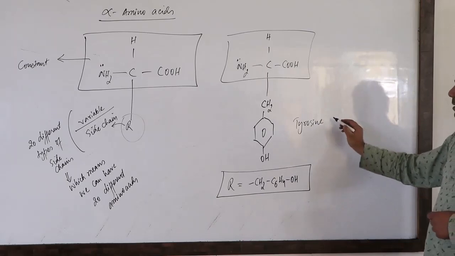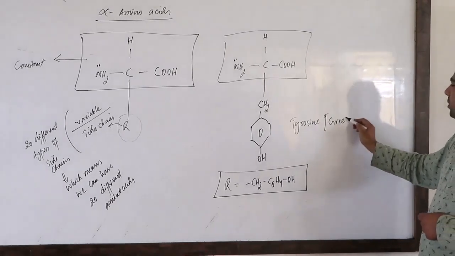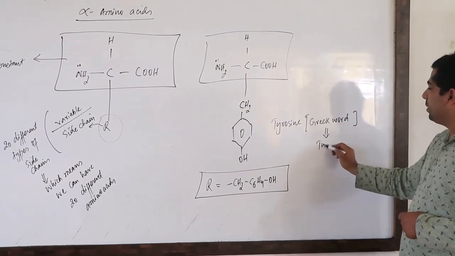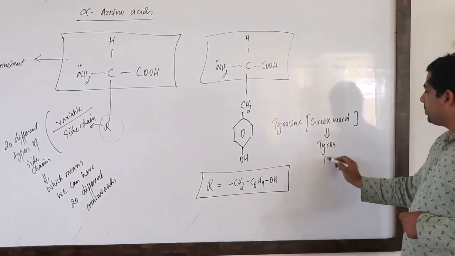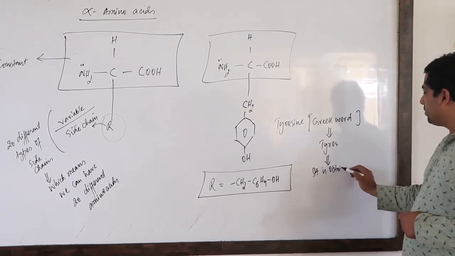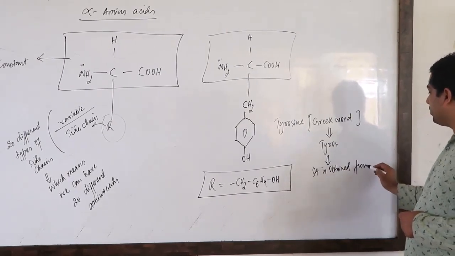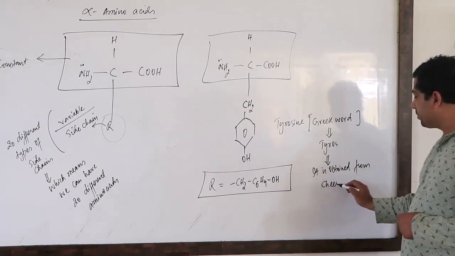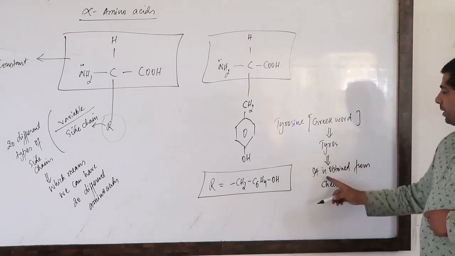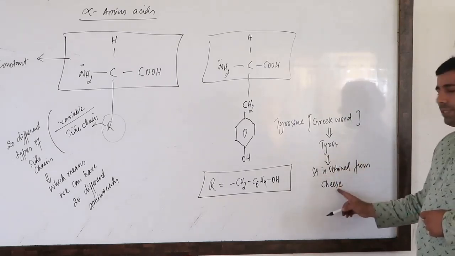Okay? And this is derived from a Greek word. We have a Greek word called tyros. Tyros means it's obtained from cheese. Okay, the meaning of tyros is that it is obtained from cheese.